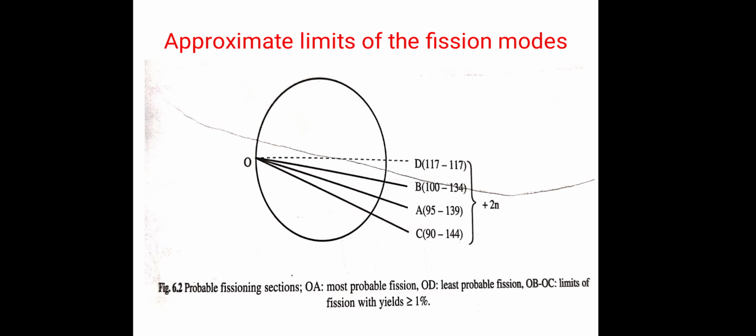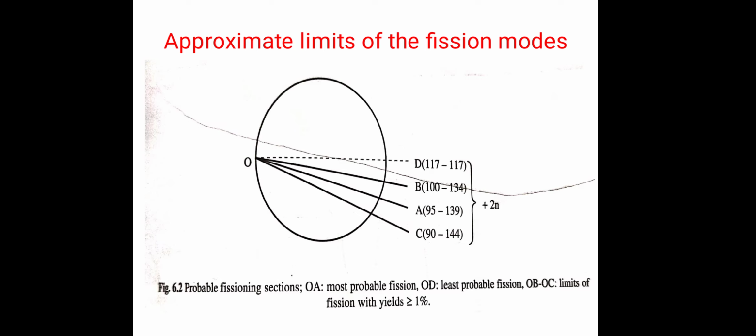Remember it very carefully: the fission which gives fission fragments having very similar mass numbers, in this case 117 and 117, has the least probability. So OD represents the least probable fission, and OB and OC are intermediate between OA and OD.